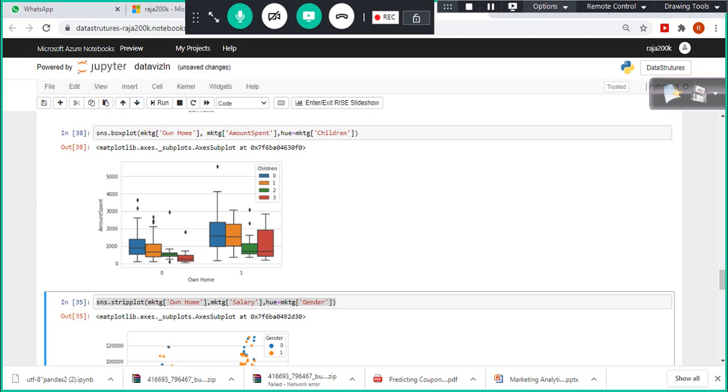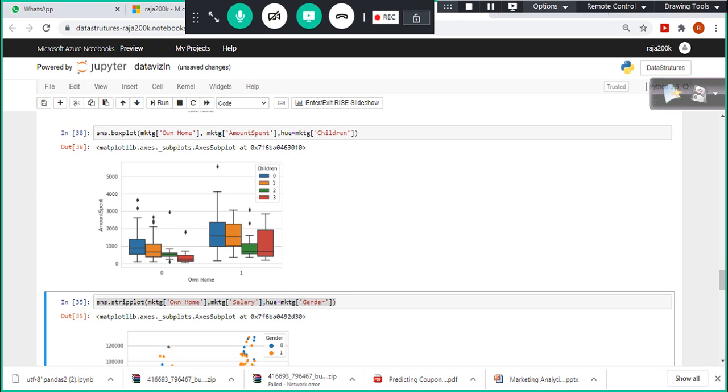But when you look at the owners, and those who have 3 kids, their average spend is very less. This is the median. But here we could see some kind of skewness, the data is right skewed. And when you look at this one, those who do not have kids, their spend is more.